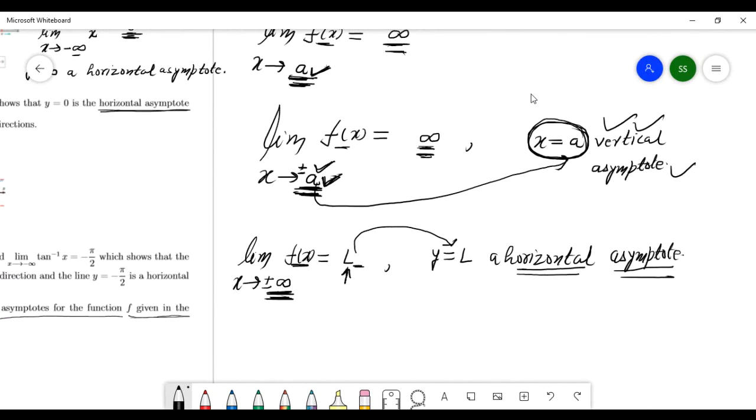If this function goes to a number here, the function goes to a number, and this number, y equals L, is called a horizontal asymptote. Okay? Horizontal asymptote, that is the line, this one. If y equals the number L, then this y equals L, this line.